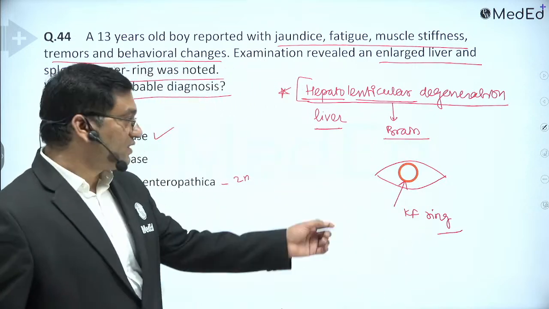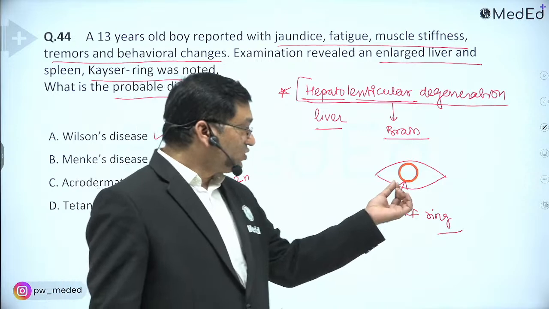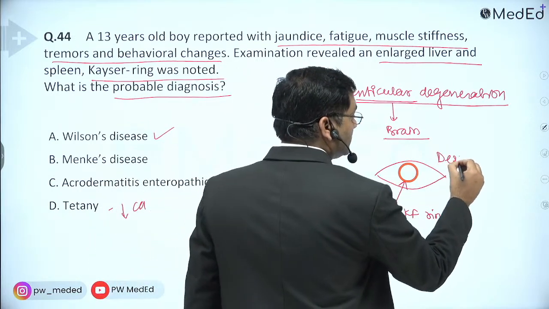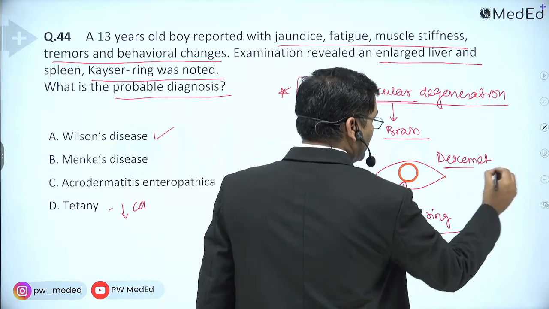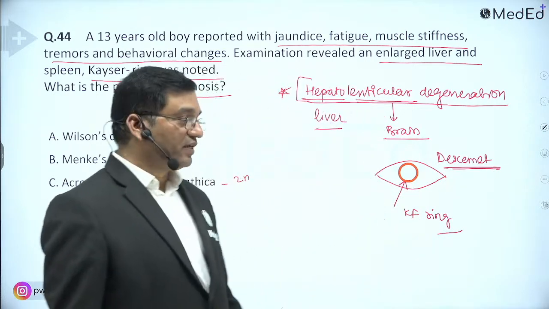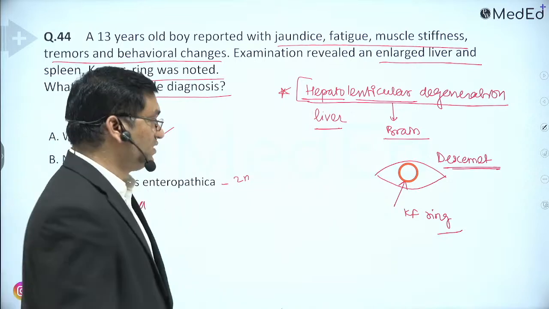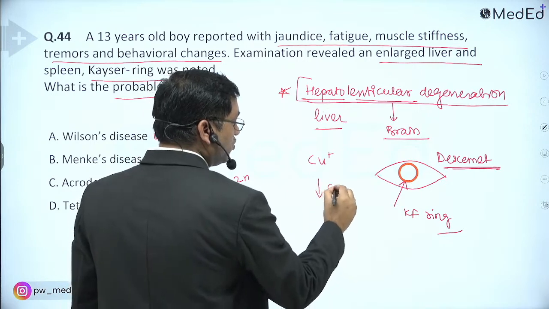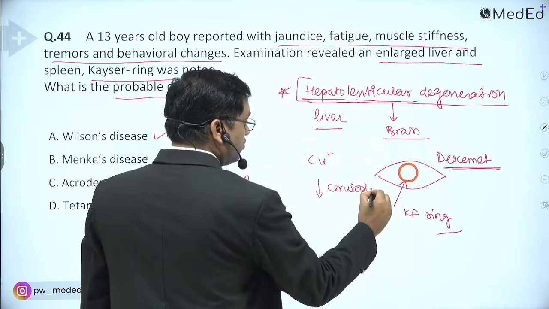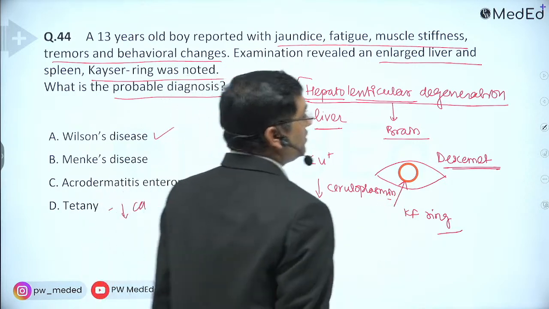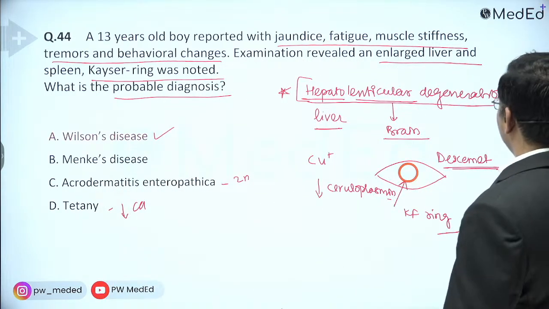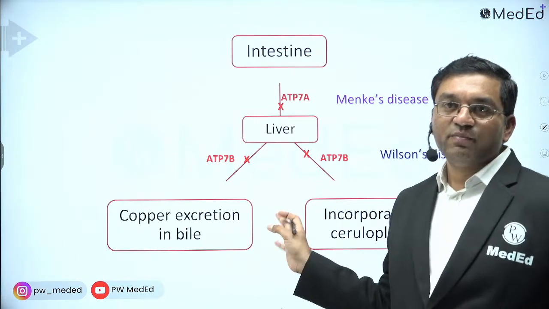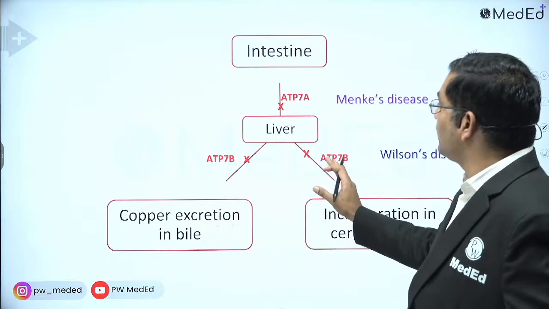There is a cataract that is known as sunflower cataract. There is a golden brown ring around the cornea in the Descemet membrane. This is the feature, the KF ring. It is due to copper excess. There is excess of copper and there is a decrease in the ceruloplasmin level in Wilson's disease. See this. This is very, very important.